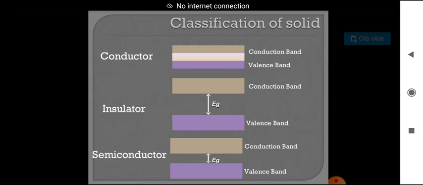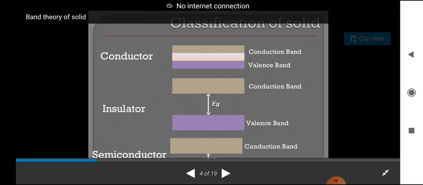As shown in the diagram, in a conductor there is no energy gap between the valence band and the conduction band. The valence band and conduction band overlap with each other. The valence band has valence electrons and the conduction band has conduction electrons. So without giving any energy, the valence electrons go to the conduction band, and then current flows through the conductor.